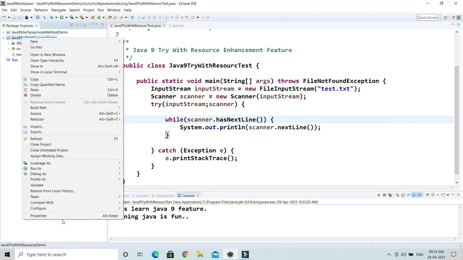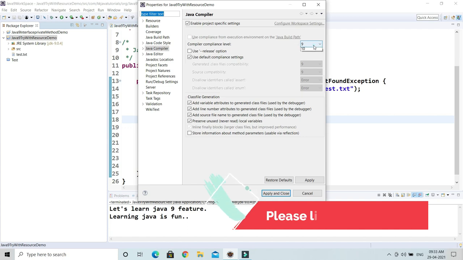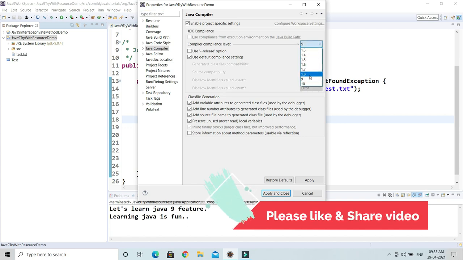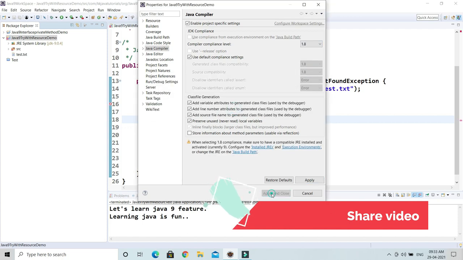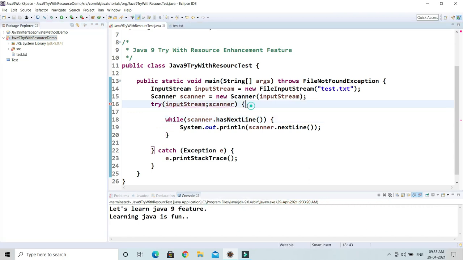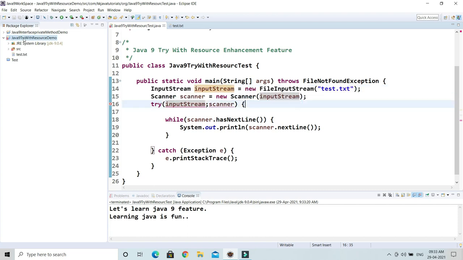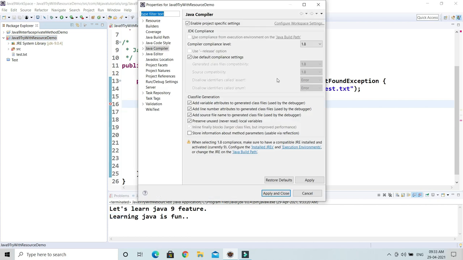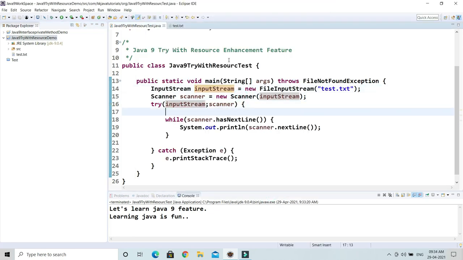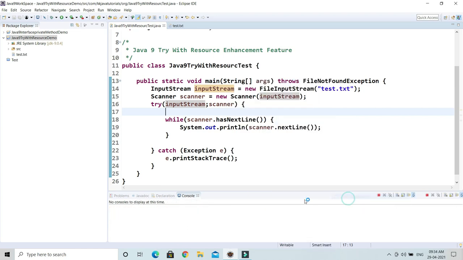But if I change the compiler version, let's say Java 8 and 9 are installed on my machine. Earlier it was 9, if I take the 1.8 compiler version, apply and close, then it will show you a compilation error on this line, because prior to Java 9, this is not allowed at all. You can't declare your resources outside of try. But from Java 9 onwards, it is valid. So I'm going to change the compiler version again to 9 instead of 8, and once you change it, you'll see it compiles successfully. And if I run, it runs perfectly fine.